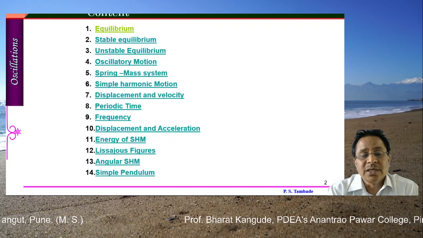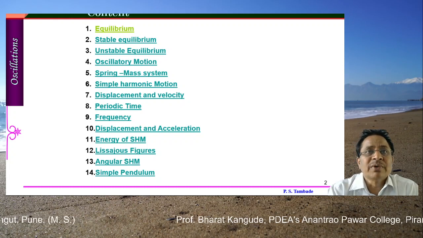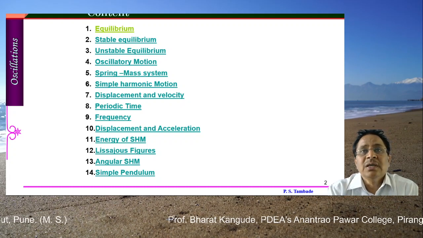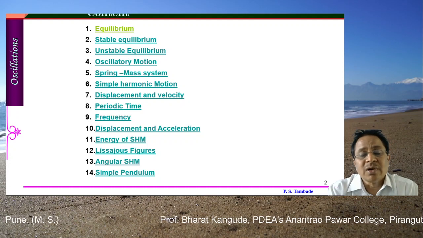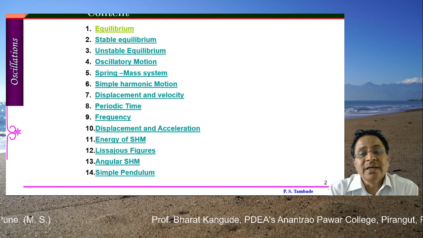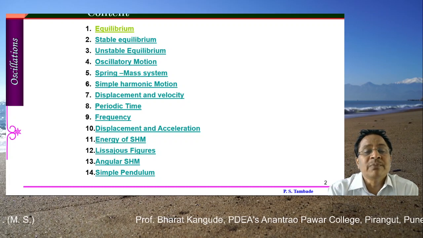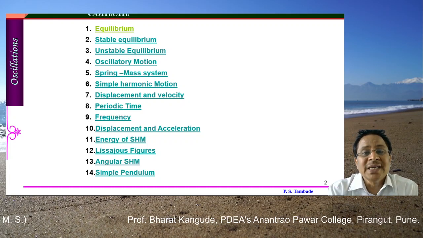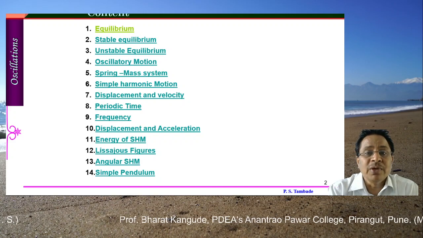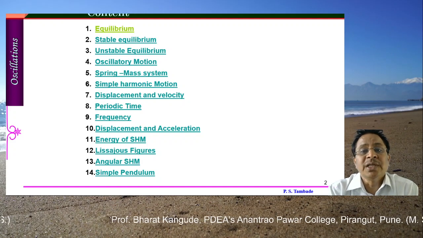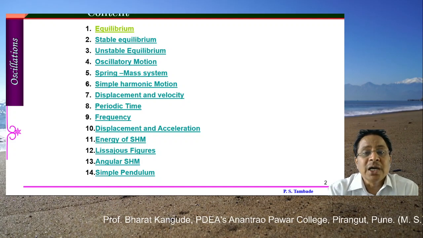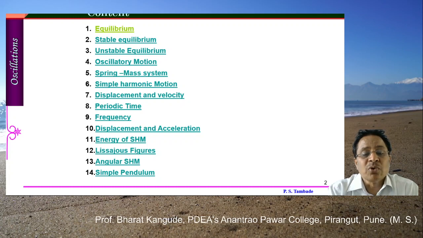Then once this oscillator is set in motion, it has two different types of energies, potential energy as well as kinetic energy. How to get the potential energy, kinetic energy and total energy of this oscillator. Then how to represent these energies on a graph, when which energy will be maximum and which will be minimum. That can be understood very easily using this type of graphs.